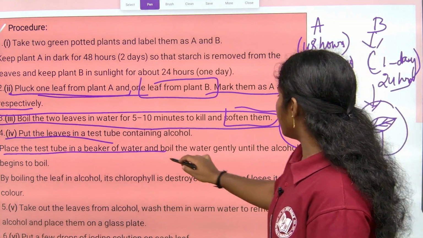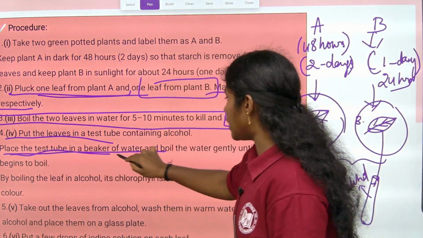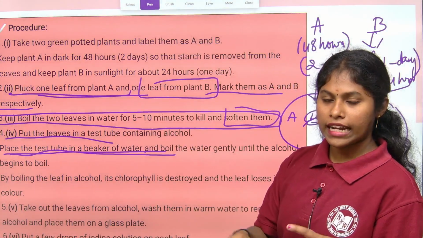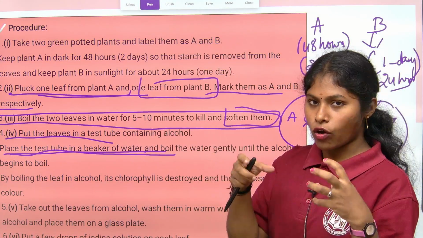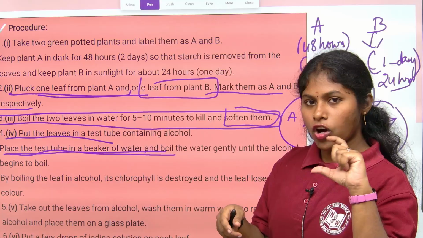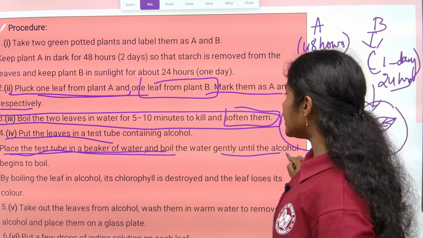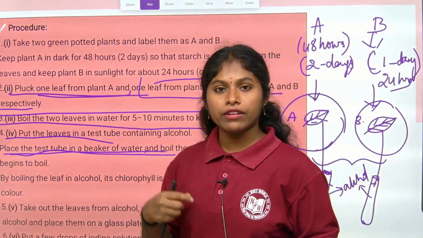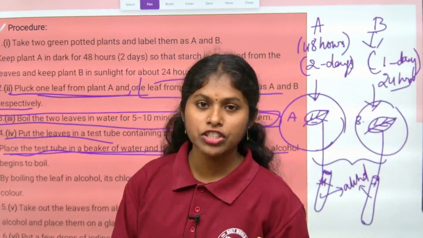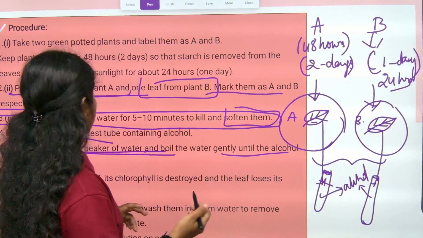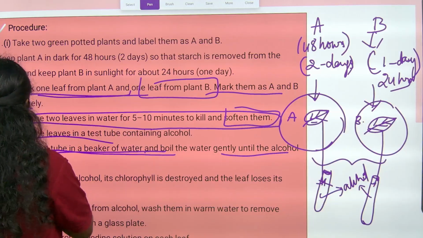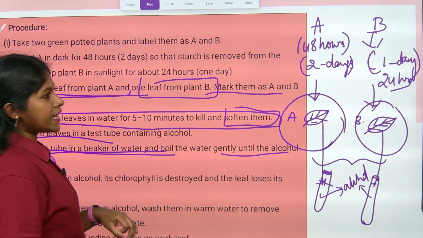Then place the test tube in a beaker and boil with water gently. The test tube containing alcohol with the leaf should be kept in a beaker containing water. Up to which step do you have to boil, children? Until the alcohol begins to boil.